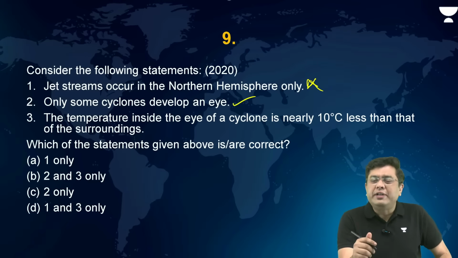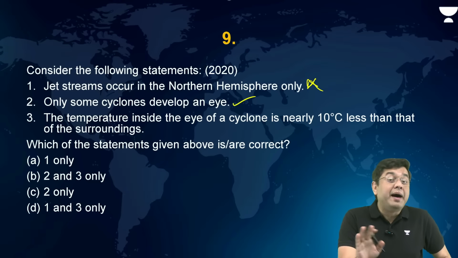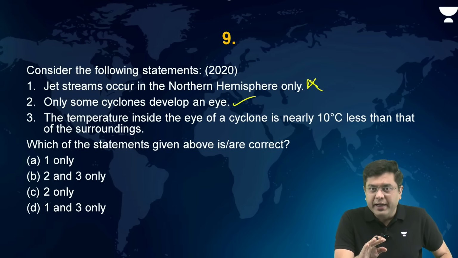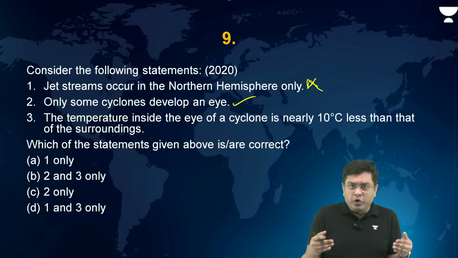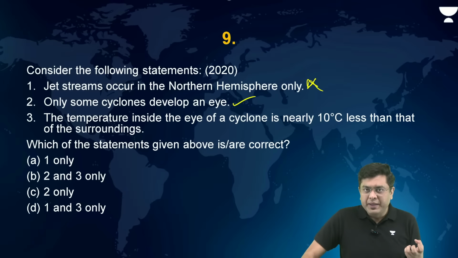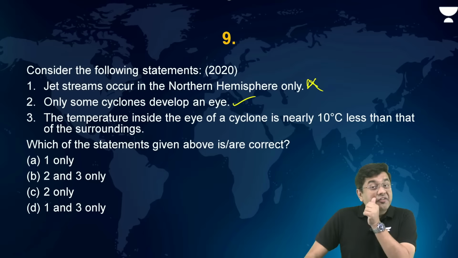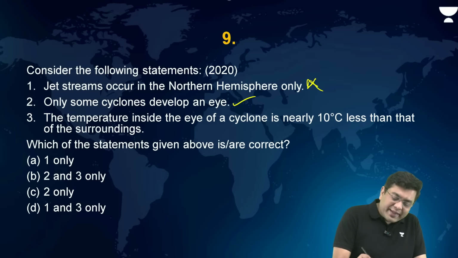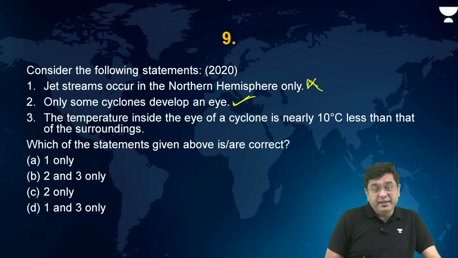Because when we talk about temperate cyclones, they might or might not develop an eye depending upon how the frontogenesis has happened, how the frontal formation has happened, isn't it? But when it comes to tropical cyclones, all the tropical cyclones will have a distinct development of an eye. So here, only some cyclones develop an eye is correct.